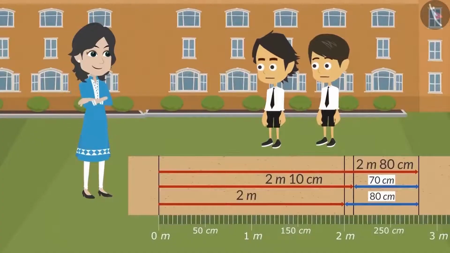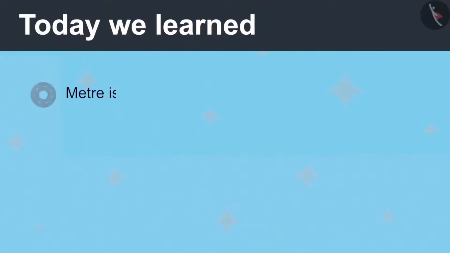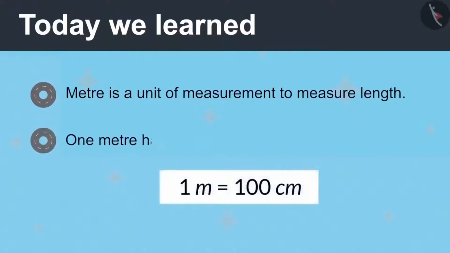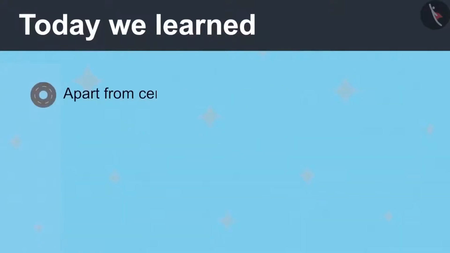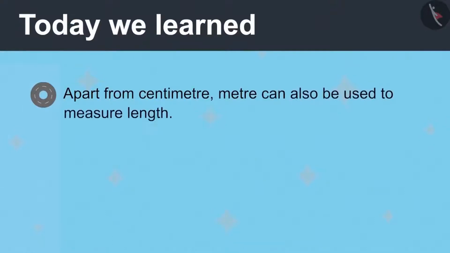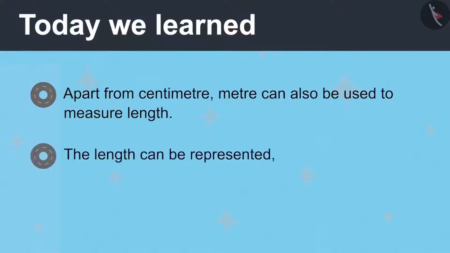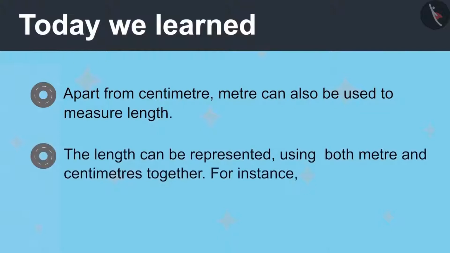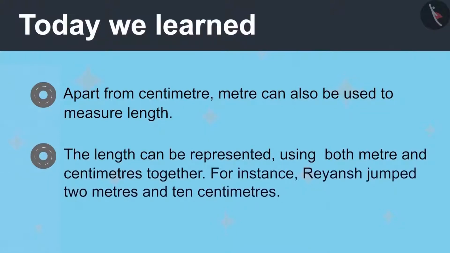Okay, madam. Today you learn that meter is a unit of measurement to measure length. 1 meter has 100 centimeters. Apart from centimeter, meter can also be used to measure length. The length can be represented using both meter and centimeters together. For instance, Reyansh jumped 2 meters and 10 centimeters.